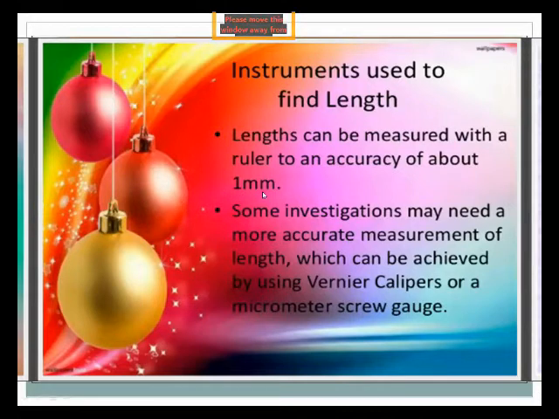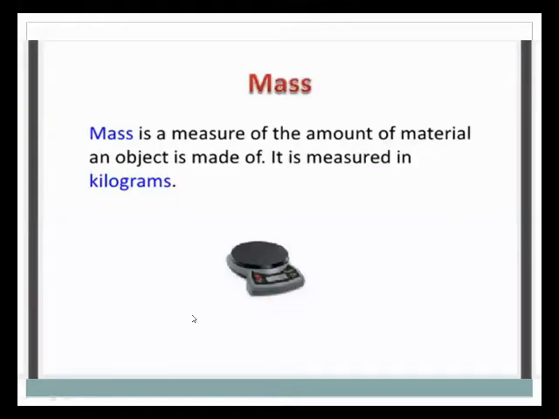When we can't measure with the help of a meter rule, we use the vernier calipers and a screw gauge. In finding length, first we use the meter rule. After that, if we can't measure a smaller or narrower length with the meter rule, we will use the vernier caliper and screw gauge.